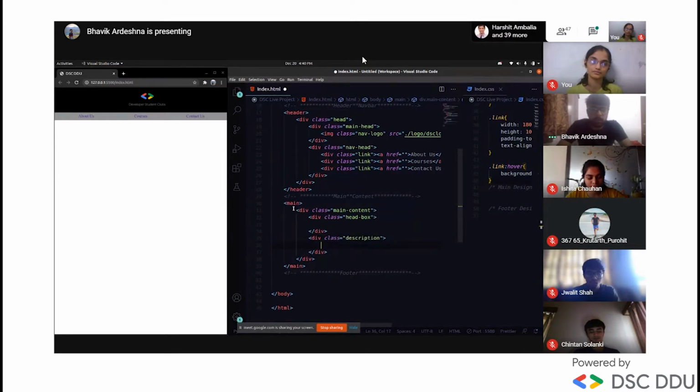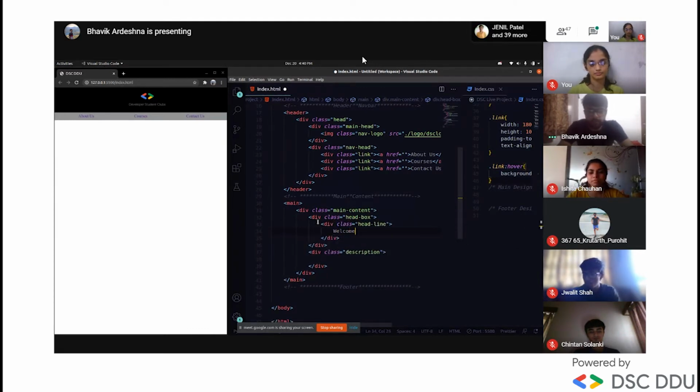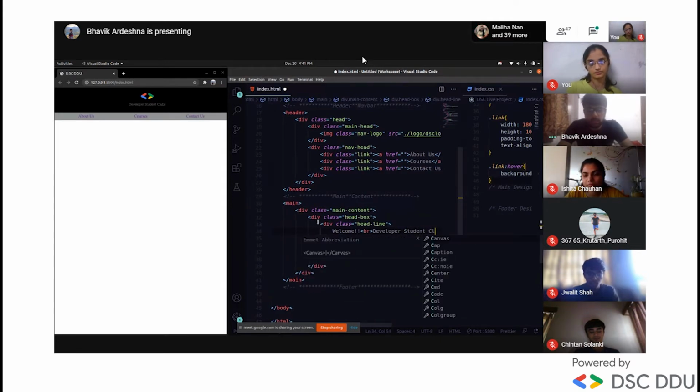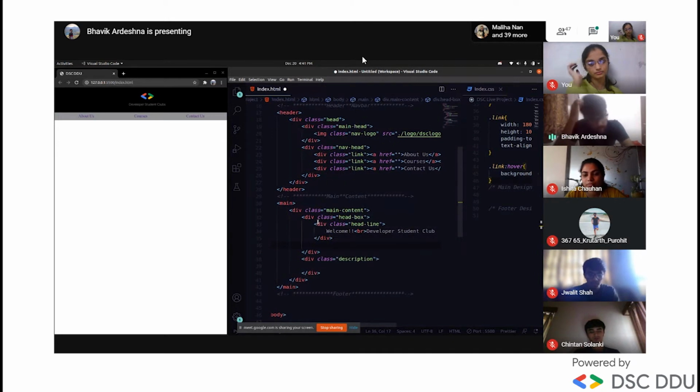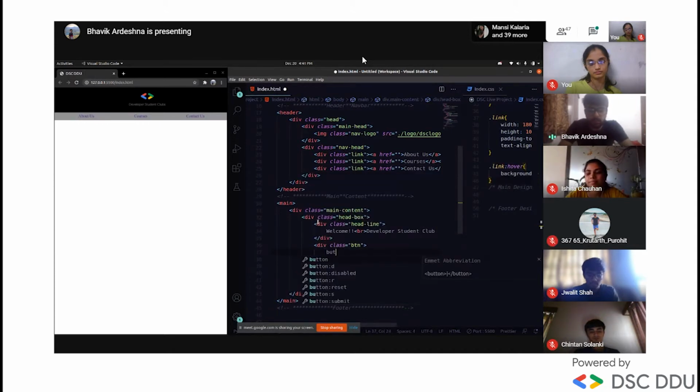Description type. Okay, now we'll fill this head box. What we are going to do is I'll first give a headline. So div headline, and we'll write welcome and a break tag. Everybody knows, right? Break tag, it will go to another line, and developer student club. Yeah, and we'll make a button, like div dot. I will name that class as the button class. Okay, and we'll put button.